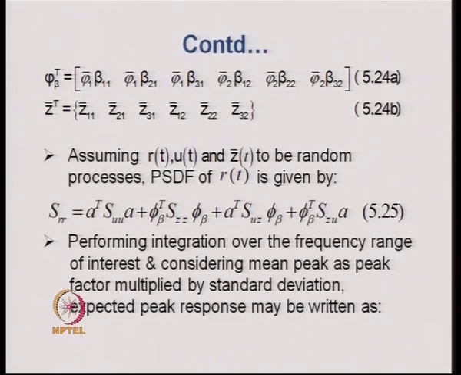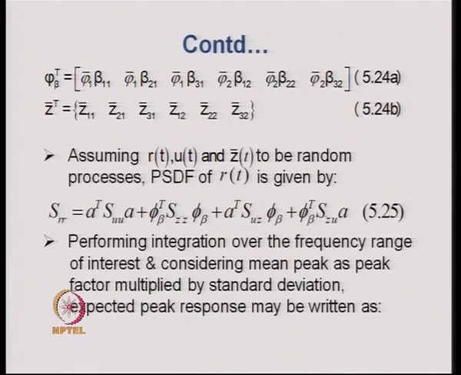Z bar 3 1 similarly is the response that is coming to mode 1 from support 3. The last 3 terms, that is z bar 1 2, z bar 2 2 and z bar 3 2, are similarly the modal responses for the second mode from the 3 supports. Then we assume that R t, U t and z bar t to be random processes.